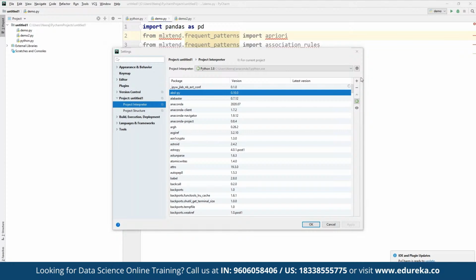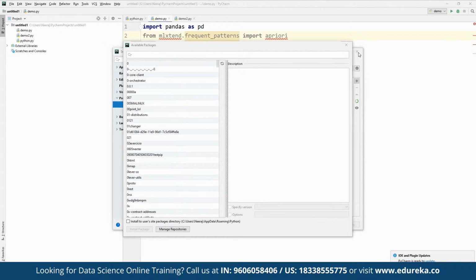So for example, suppose we want to install a specific library here, let's say we want to install Apriori. We can see here that we can also import MLxtend.